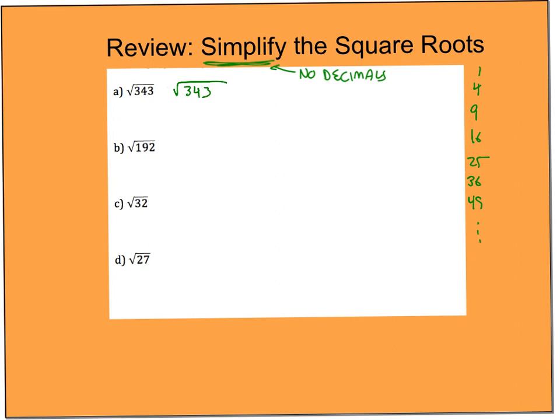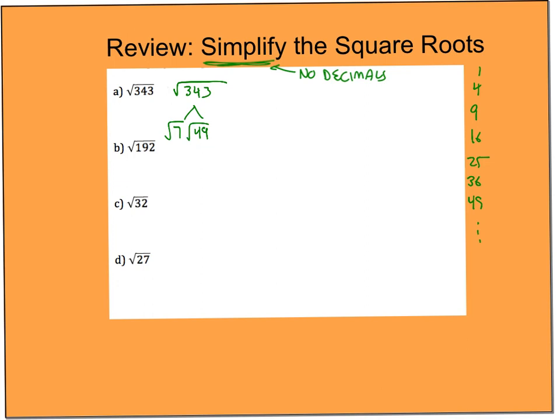So 343. I should start looking to see if I can split those with anything. Okay, so nothing jumps out at me yet. So 343 splits into 7 and 49.